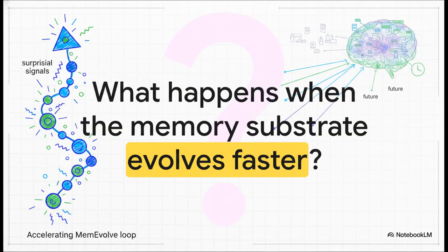I want to leave you with this provocative thought to consider. If a single model call can synthesize both fact and surprisal, what happens when the agent's memory substrate starts evolving faster than the stream itself? As our Mem-Evolve loop accelerates, how will a fully dynamic memory substrate redefine what it means for an agent to have an autobiography? Because when the system is actively redesigning its own methods of retention based on those surprisal signals, memory isn't just a record of the past anymore, it becomes an active prediction engine shaping the future. Think about that as you implement these patterns in your own architectures.